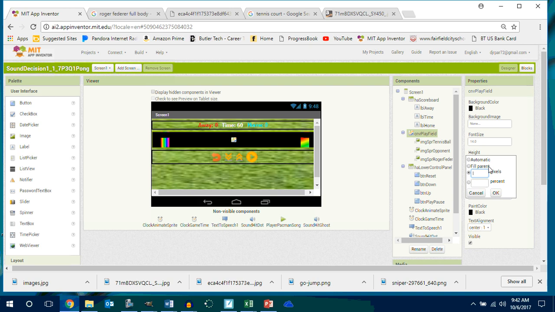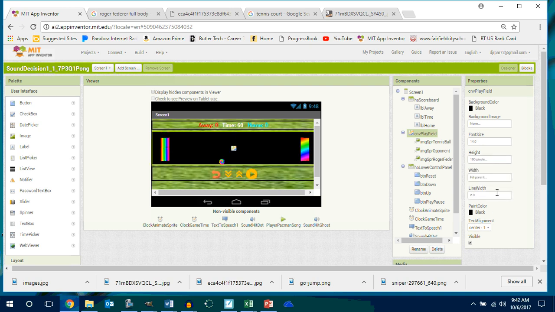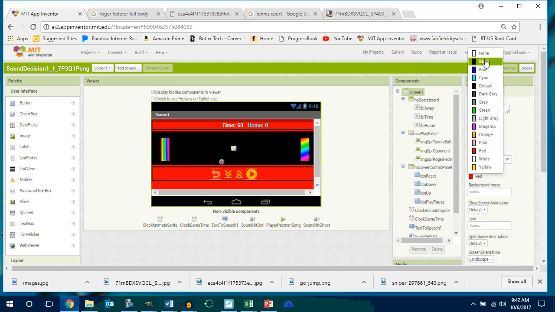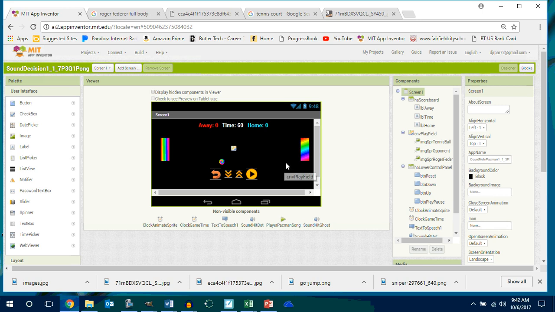Okay. Let's say this is 100 pixels. All right. Don't know why that's not going fill parent. The screen could go, background image is none. Okay. You got a black screen. There you go. And now I'm creating Pong. Are you with me? Okay.